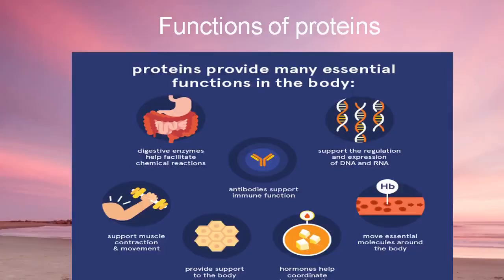Protein is also involved in creation of some hormones. These substances help to control body functions that involve the interaction of several organs. For example, insulin, a small protein, is a hormone that regulates blood sugar. The next function is that protein works as an enzyme to regulate the chemical reactions in our body.